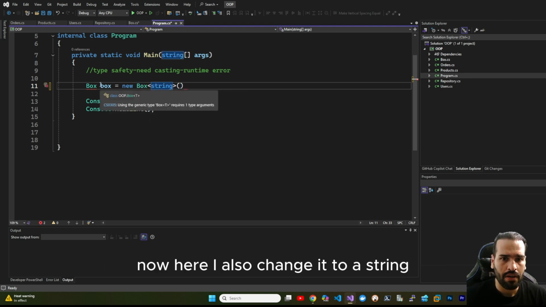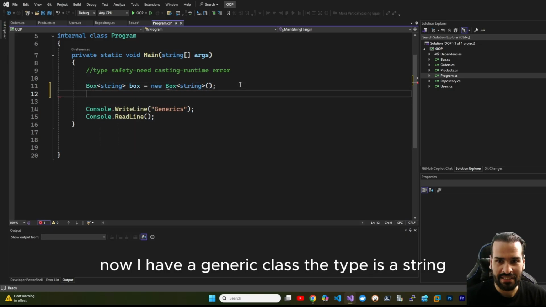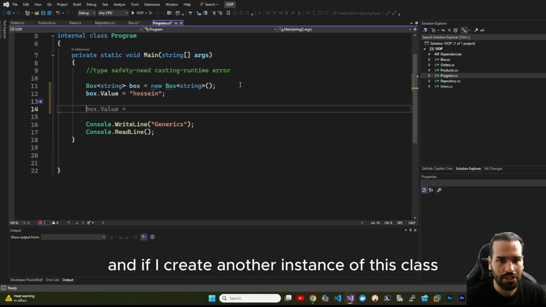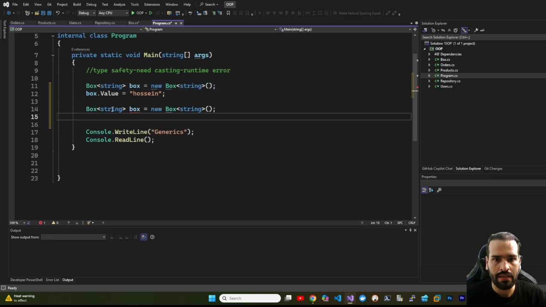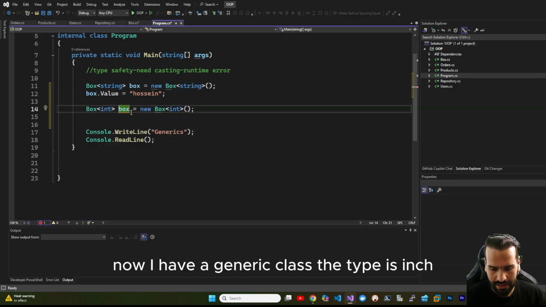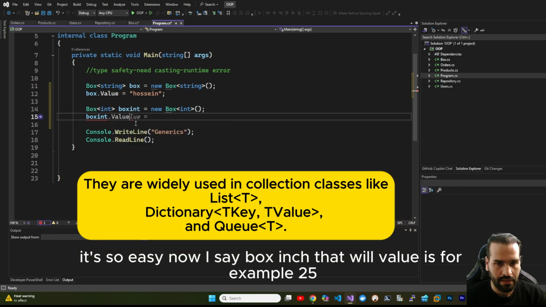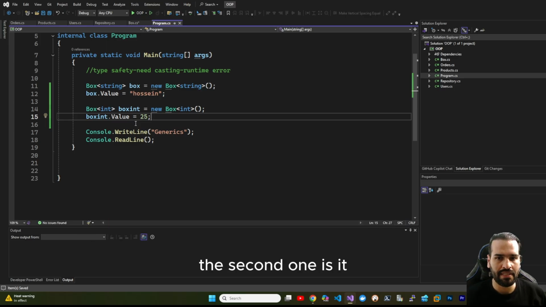Now here I also change it to a string. Now I have a generic class, the type is a string. If I say box.value is equal to, for example, Hussein, and if I create another instance of this class, let me copy this to save time, and I convert it from a string to int. Now I have a generic class, the type is int. It's so easy. Now I say box int.value is, for example, 25. I have created two instances. The first one is a string, the second one is int.